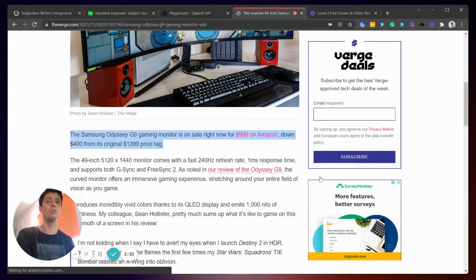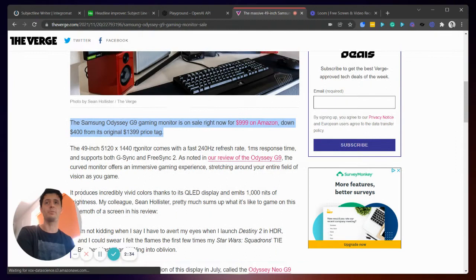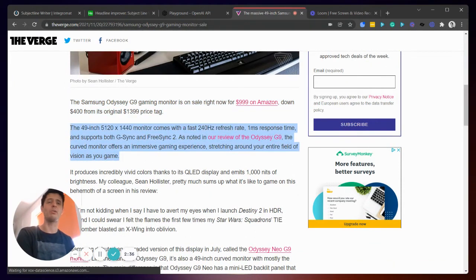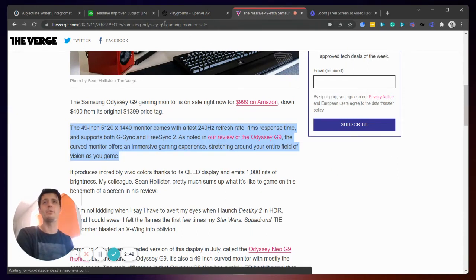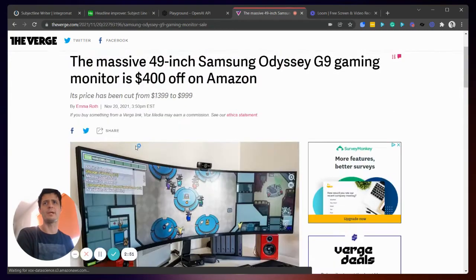GPT-3 likes more information rather than less, because what it does, it takes the whole lot of information and generates a response based off what you provide it. So the more accurate information you give it, the better response you get back. If you give it rubbish information, you get rubbish back. So it kind of works like that. But we'll take this one about a Samsung TV.